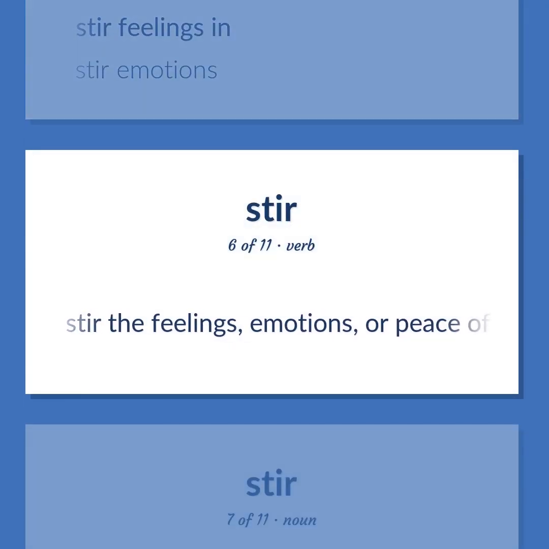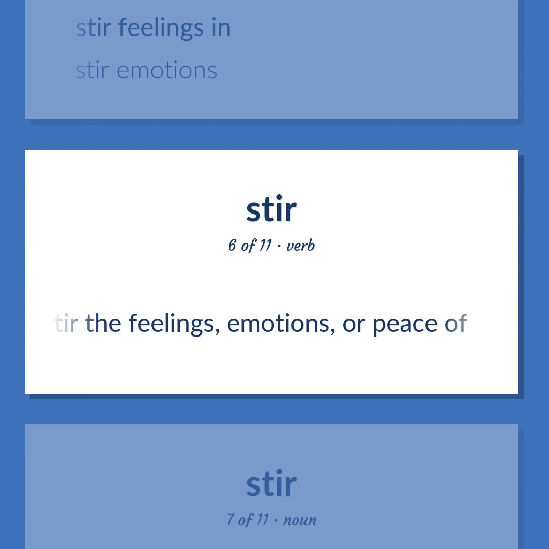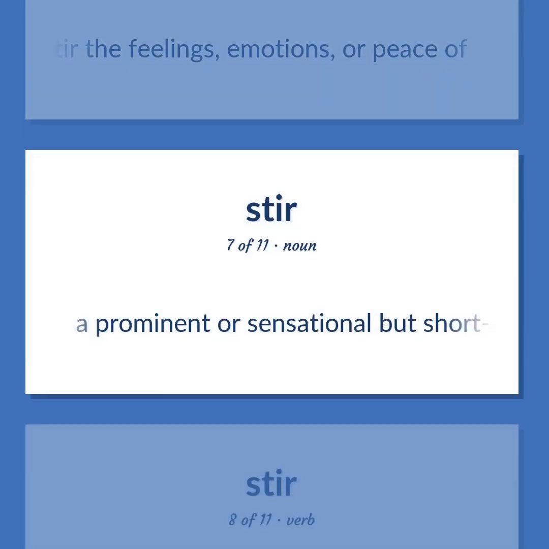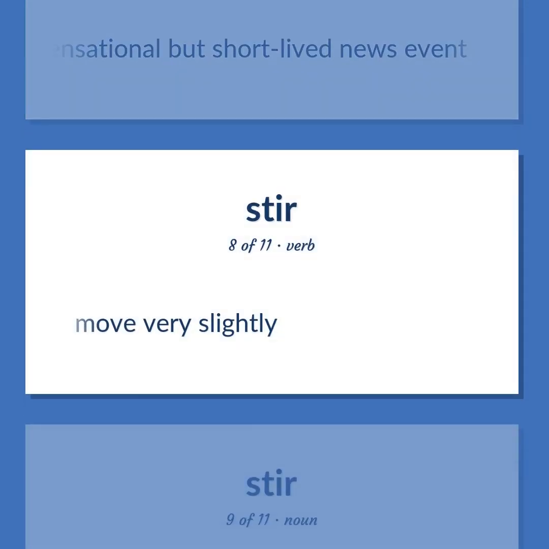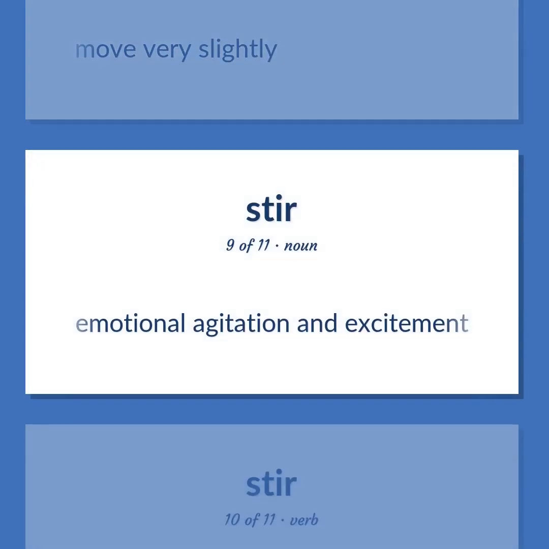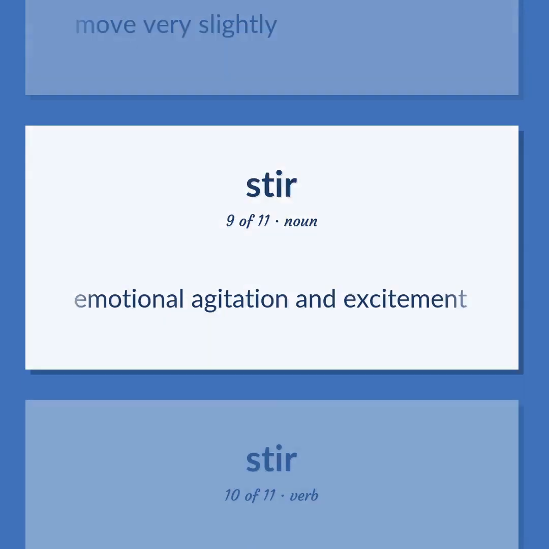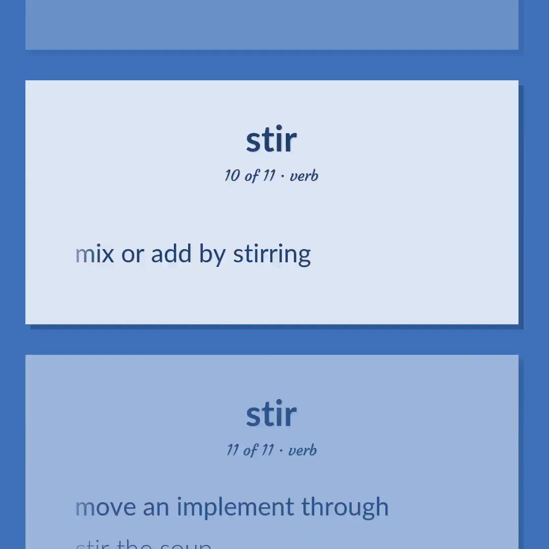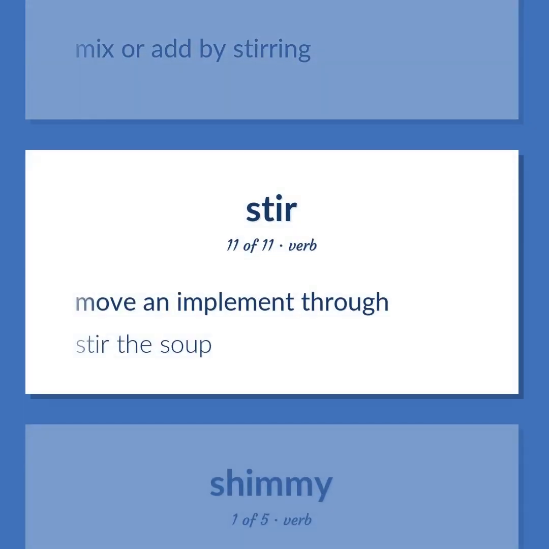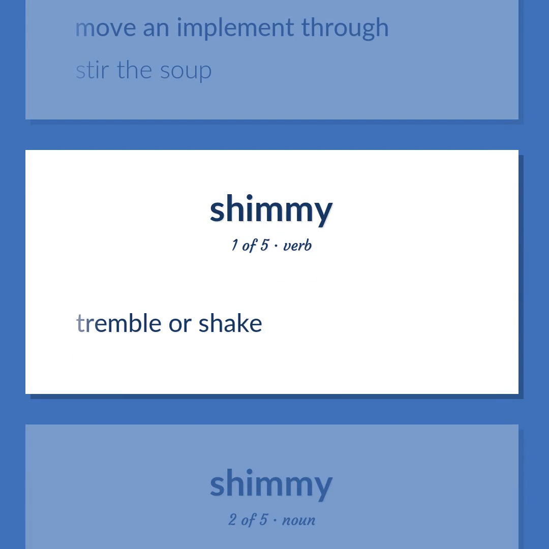Stir the feelings, emotions, or piece of. A prominent or sensational but short-lived news event. Move very slightly. Emotional agitation and excitement. Mix or add by stirring. Move and implement through. Stir the soup. Tremble or shake.